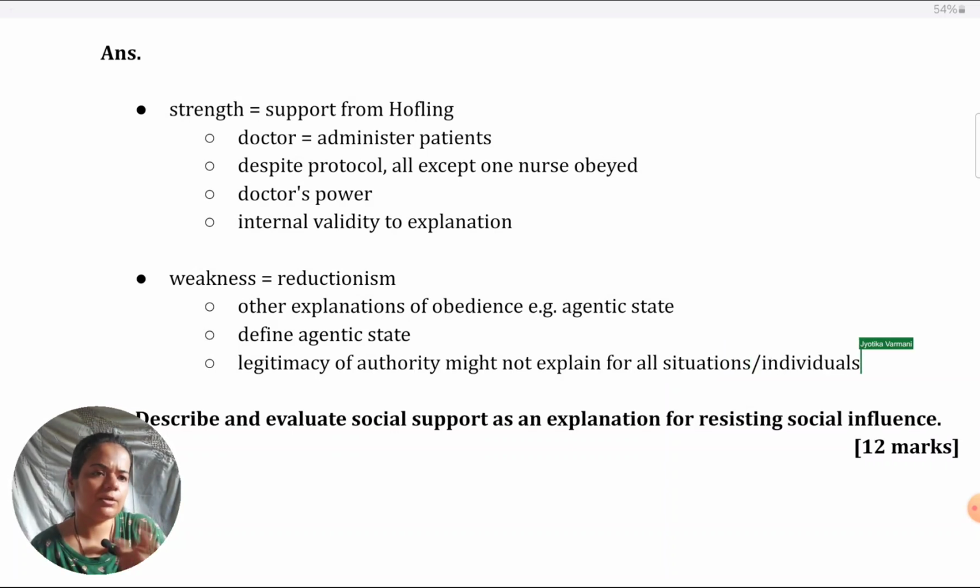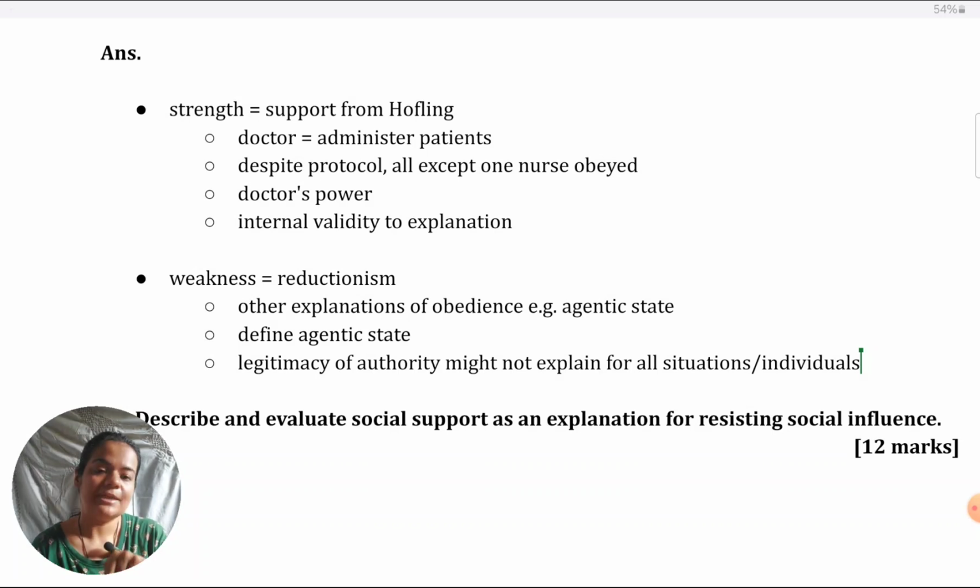If you want, not required, though this much is enough, but you could give an example. Sometimes we see that people obey even though the other individual does not have power to punish them. For example, if my teacher asks me to do some personal favor for her outside the classroom, still I do it, though she cannot punish me for not doing a personal favor for her. Of course, there are those teachers who will punish in the classroom for something that was not done outside, but now keeping that aside, she does not have power outside the classroom to punish me, and still I'm obeying her.